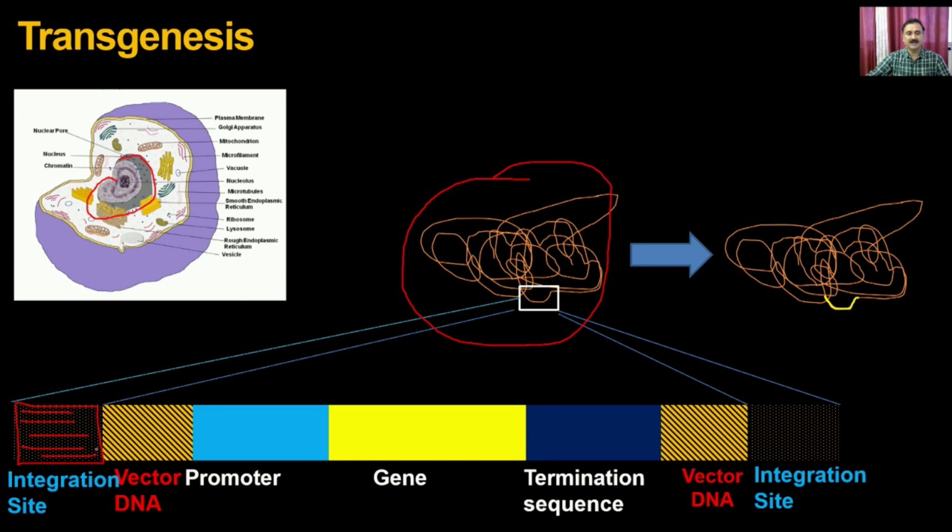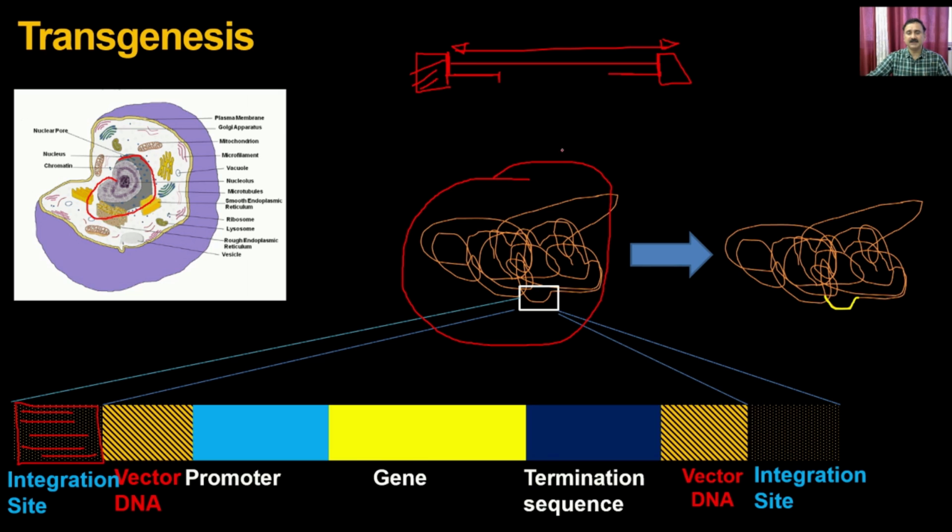These integration sites are going to have similarity to the sequence present on this particular genome. So you can imagine that I am putting integration sequences, the flanking sequences of this genome. This is a complete genome, and I have taken a few sequences from this area and a few from this area. This is a particular gene flanked by the promoter as well as the terminator, and I have taken these flanking sequences.